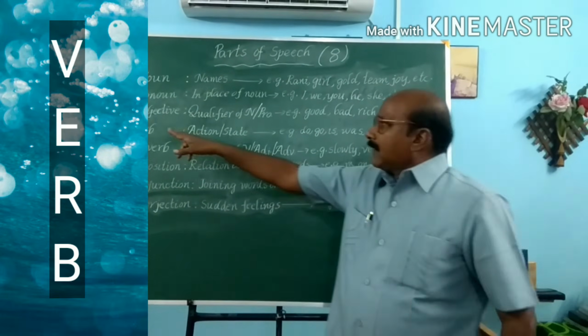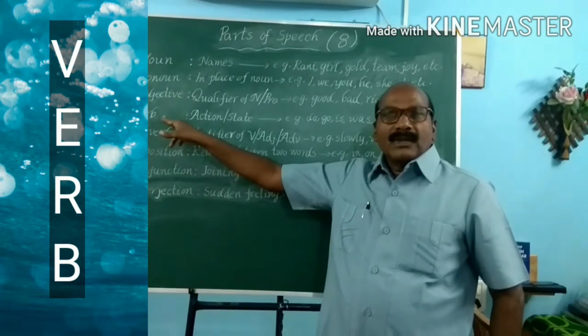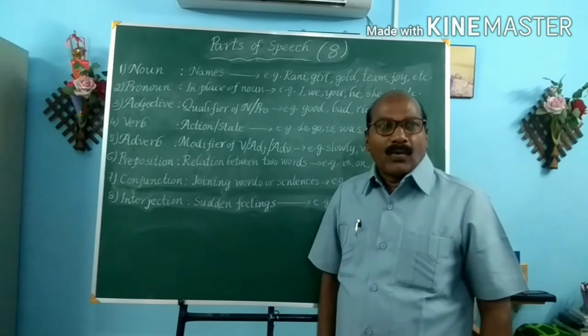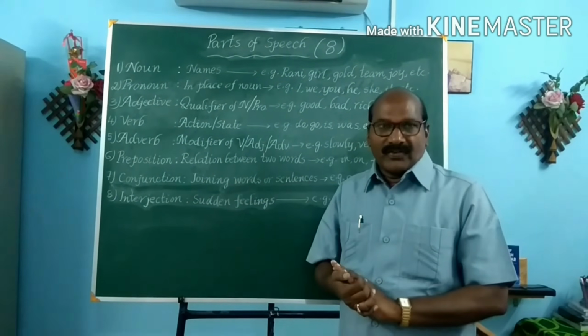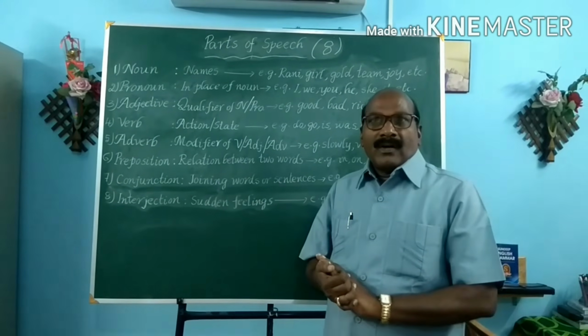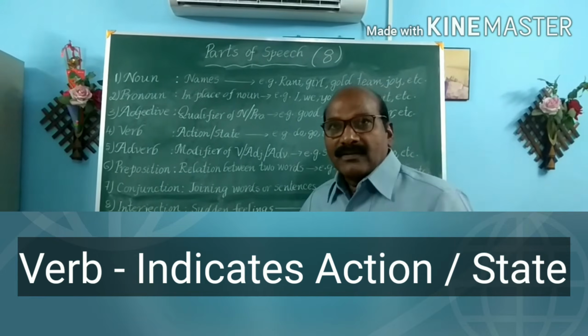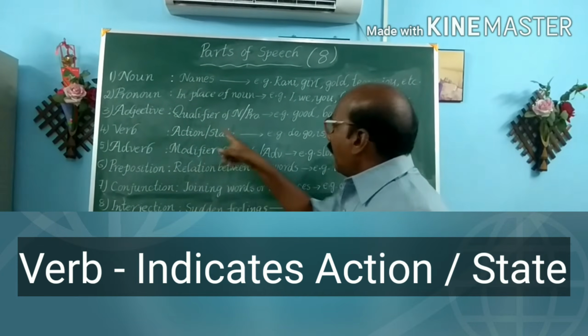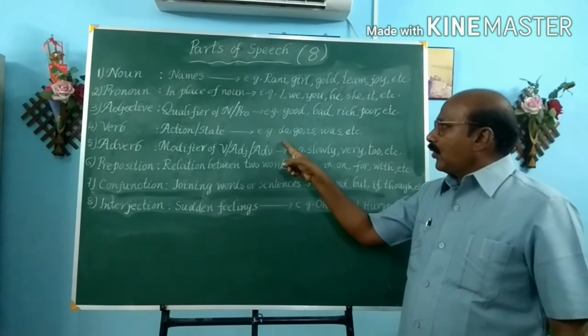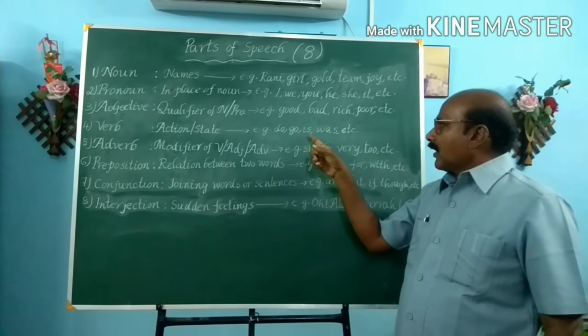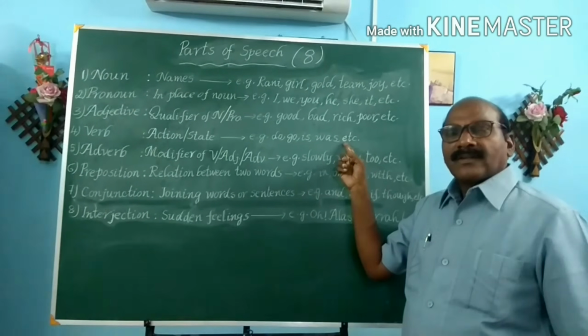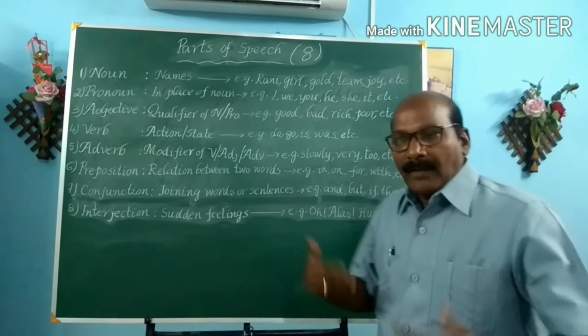Next, verb. A verb plays an important role in the formation of sentences. A verb is a word that indicates action or state. For example, do, go, is, was, etc. Now I am teaching you.